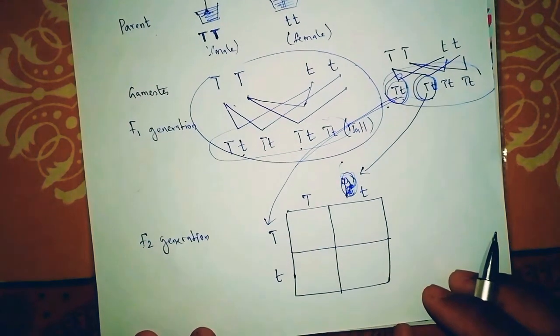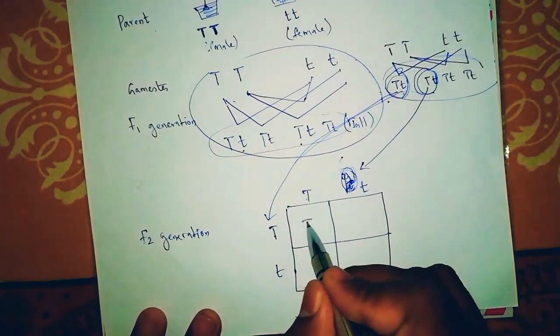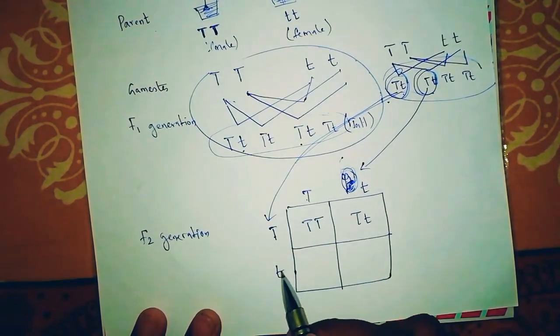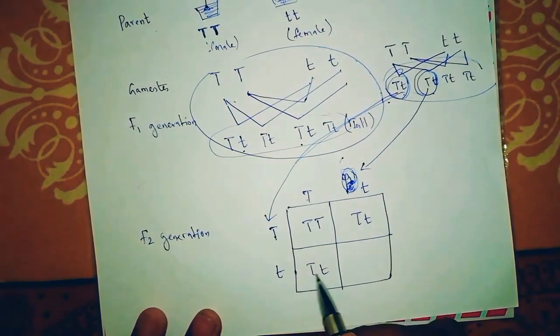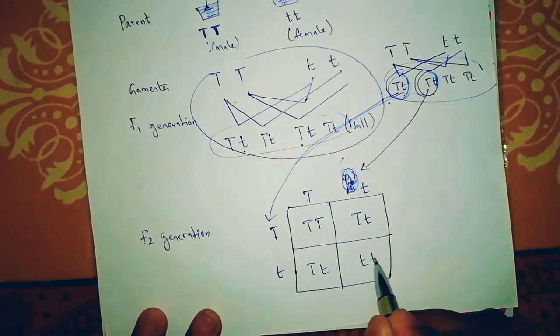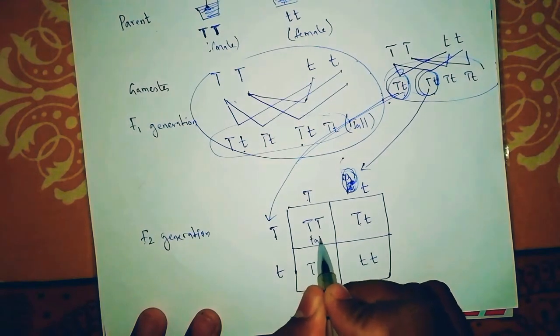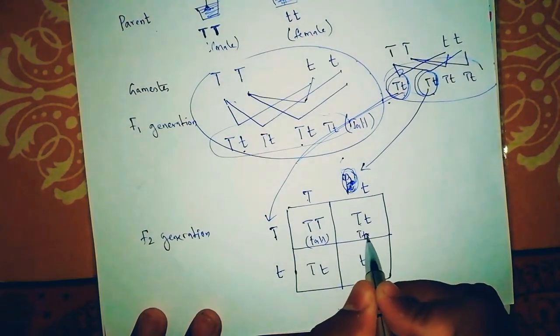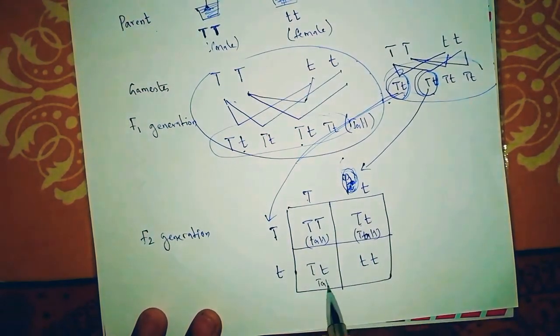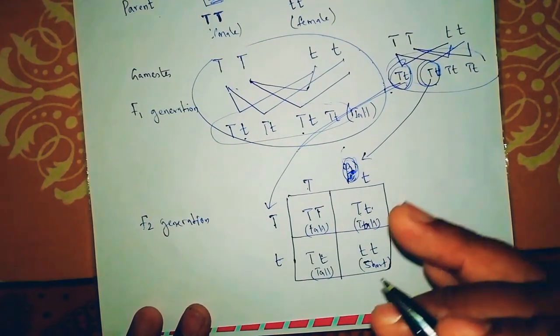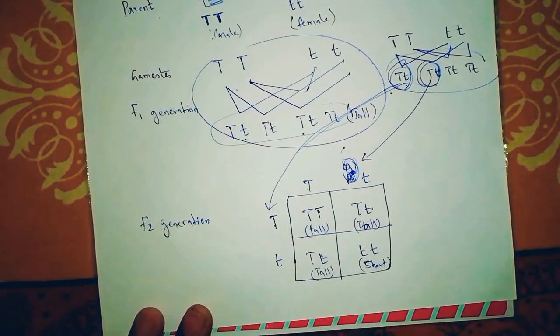Clear? So what happens here? T into T, capital letter T and capital letter T. T into T, capital letter T and small letter t. T into T, capital letter T, small letter t, and T into T, it's small t, small t. So when capital T comes, any one comes, it is tall. Tall. This is also tall. And this is short. So here we find 3 come as tall and 1 comes as short.